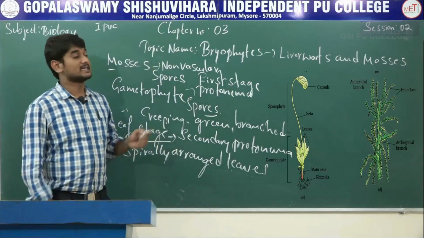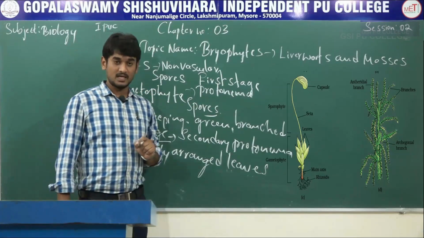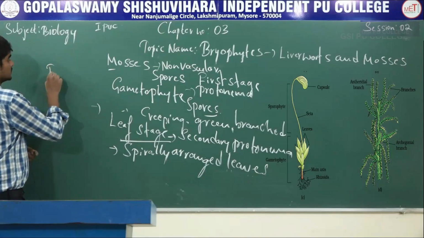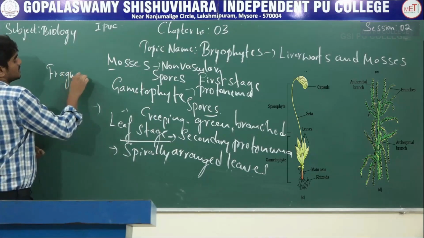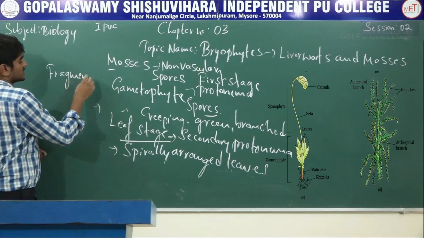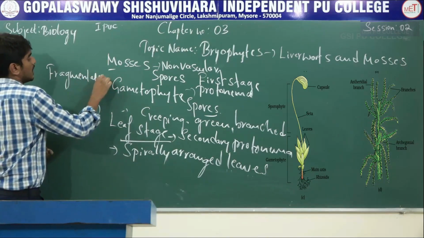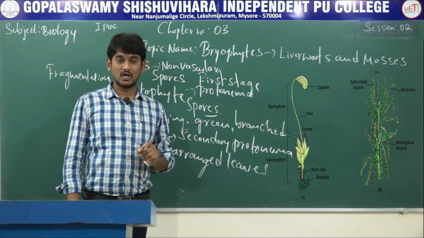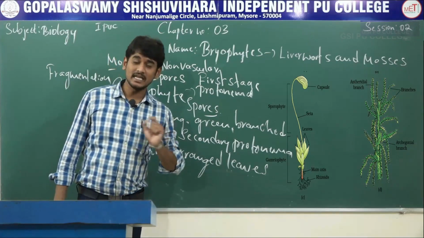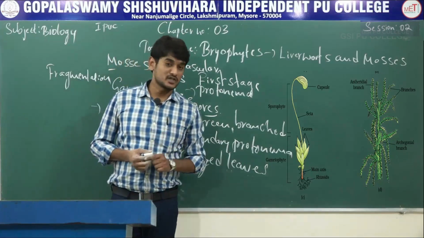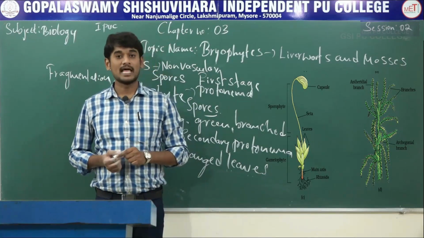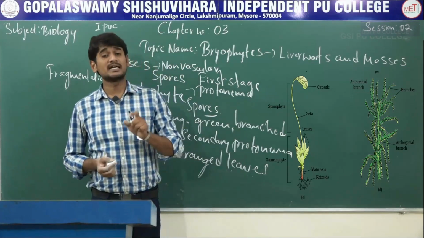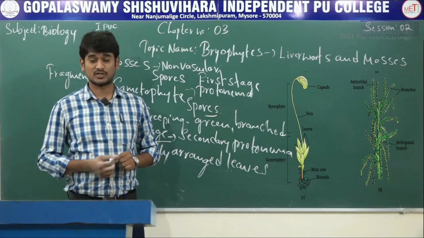In reproduction in mosses, vegetative reproduction takes place by fragmentation or budding in secondary protonema. In sexual reproduction, the male sex organ antheridia and the female sex organ archegonia are both produced at the apex of leafy shoots.